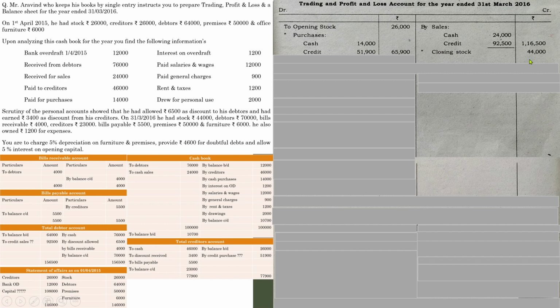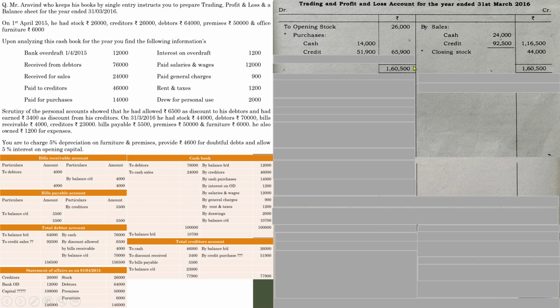Make sure whether this side is having a bigger total. If the question is regarding a loss situation, this side will be the biggest value. So take the total of both sides, and here this side is having a bigger value. Write down the total in both sides, that is 1,60,500.